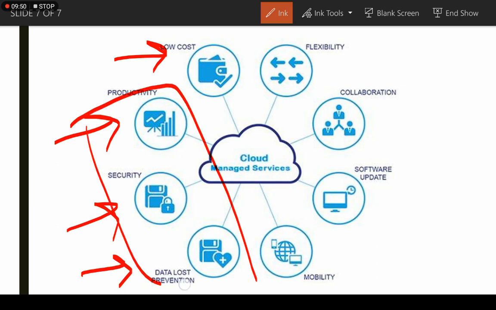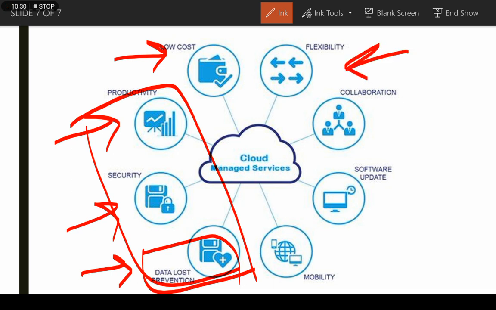So if you store your data on a cloud computer, there is less chance that you will lose your data. Your data will be secure on the cloud. You can access your data also after a long time. So it is safe, it is secure, and it prevents data loss.